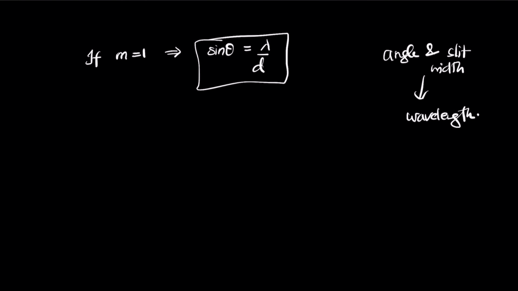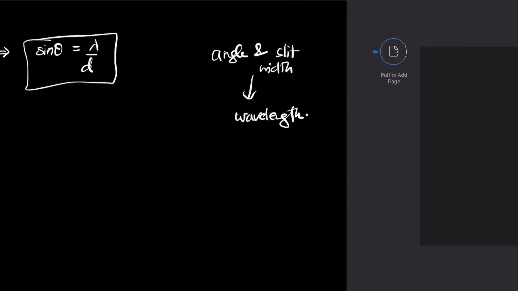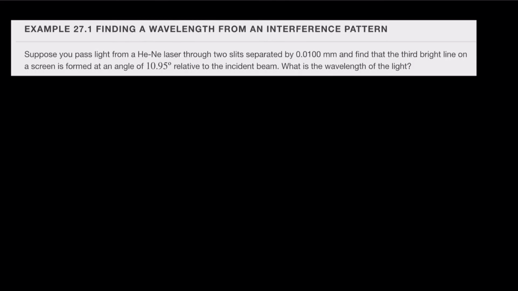Let's do some problems so that it becomes easier. Suppose you pass light from a helium neon laser through two slits separated by 0.01 mm. The third bright line on a screen is formed at an angle of 10.95 degrees relative to the incident beam.